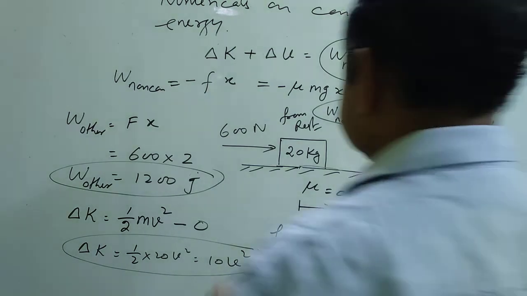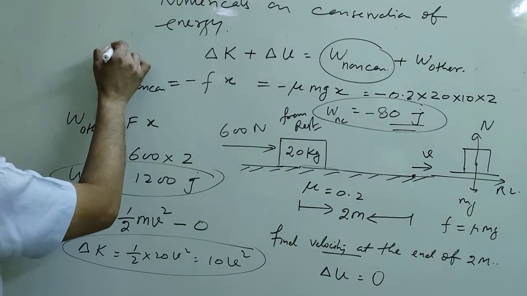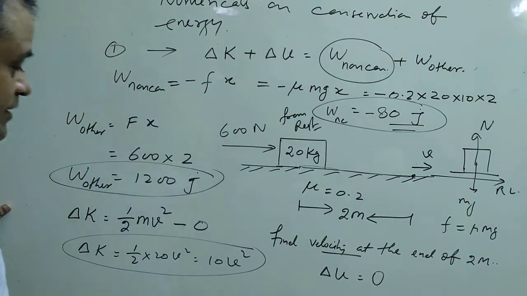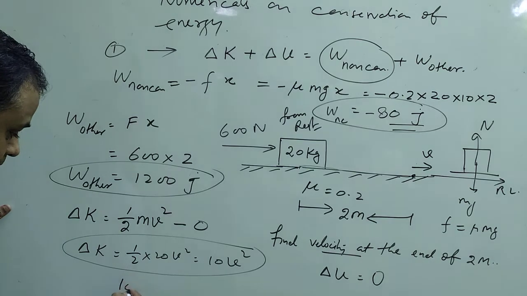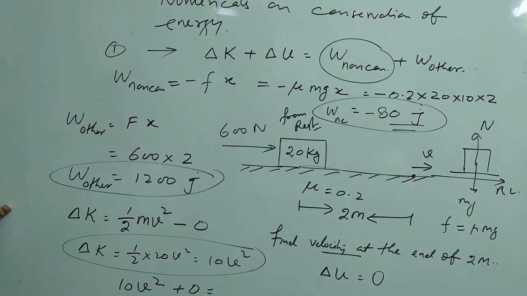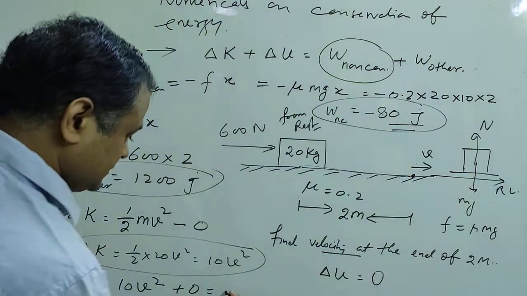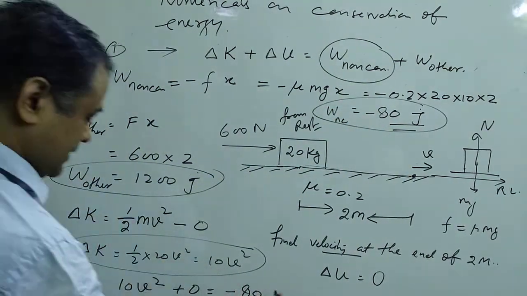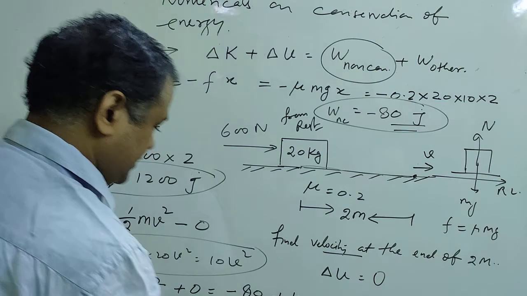Now I am going to put all values in this equation 1. Delta K is 10 V square, plus 0, work done by non-conservative minus 80, work done by other force plus 1200.